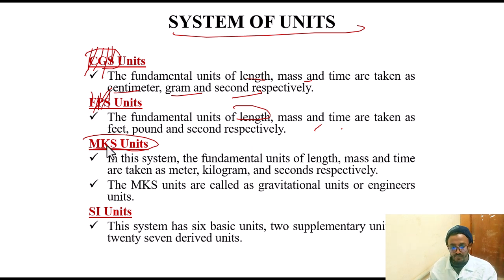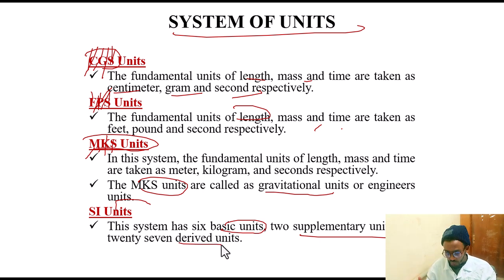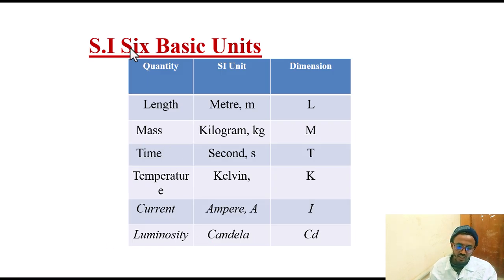In MKS, for length we use meter, for mass we use kilogram, for time we use second. The MKS units are called gravitational units or engineer's units most of the time. And the other system is SI units. We have 6 basic units, 2 supplementary units, and 27 derived units. What are the basic units?